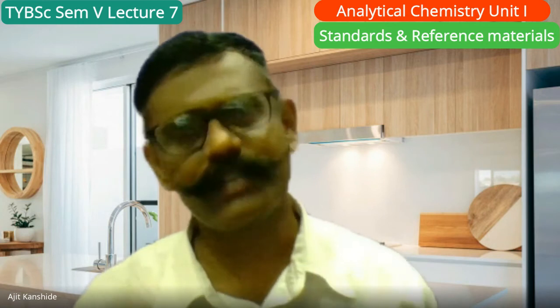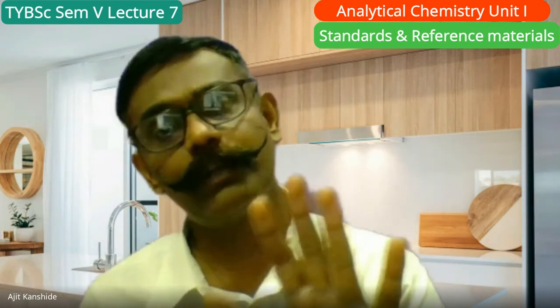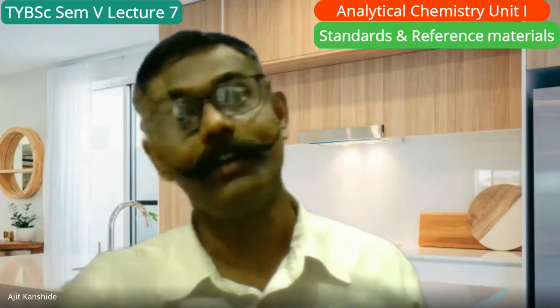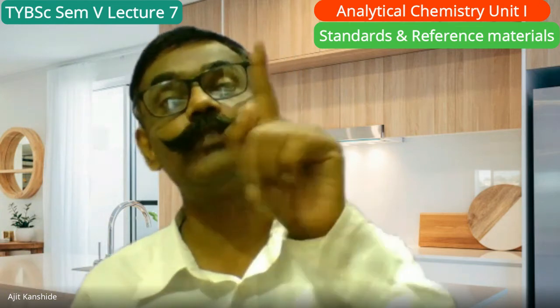Those references are used many times in biological laboratories. In chemical laboratories also such references are used. From succinic acid you will determine the concentration of NaOH, and that NaOH you can use for a little duration, and from that you can determine the concentration of other solutions. So with the help of succinic acid, we can determine the concentration of the base, that's NaOH. From NaOH, we can determine the concentration of HCl. So various samples of HCl and their concentrations we can determine if we know some reference material.